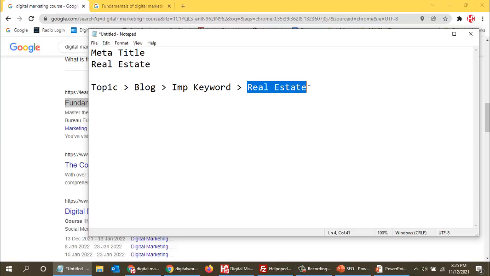There are various tools with which we will find them, and we will see those tools also. With that, I will get to know that when people are searching in real estate, there are many keywords that people search with. Those are called secondary keywords.